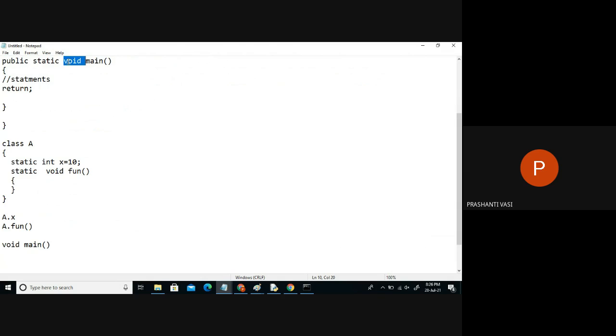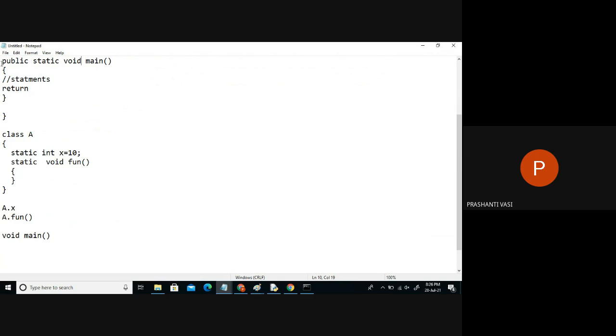Because if I say here int, that means this function should at the end return which type of data? Some or the other numeric type of data. If I say here char, it should return which type of data? A character type of data at the end. So now this function is predefined and they have made it not to return anything as a return type.